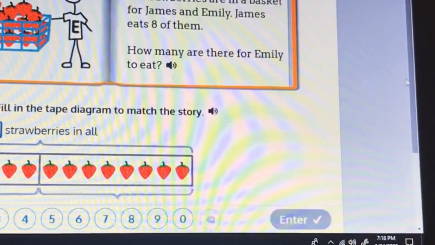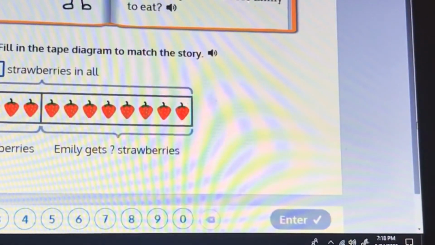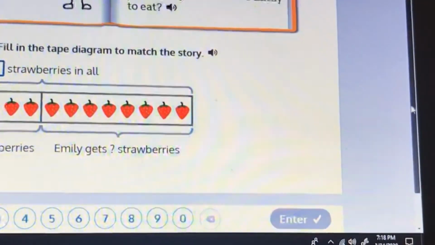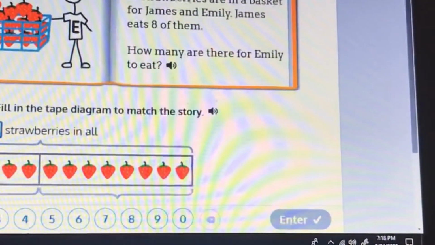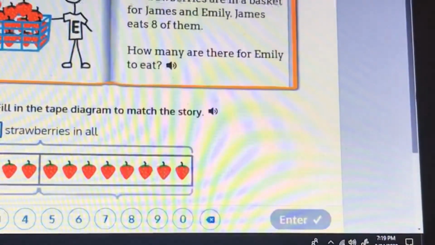They want us to fill in this blank so that our tape diagram matches the story. So, blank strawberries and all. How many did we see it say were the total number of strawberries? 16. 16 strawberries are in a basket for James and Emily. So that is our total number of strawberries.